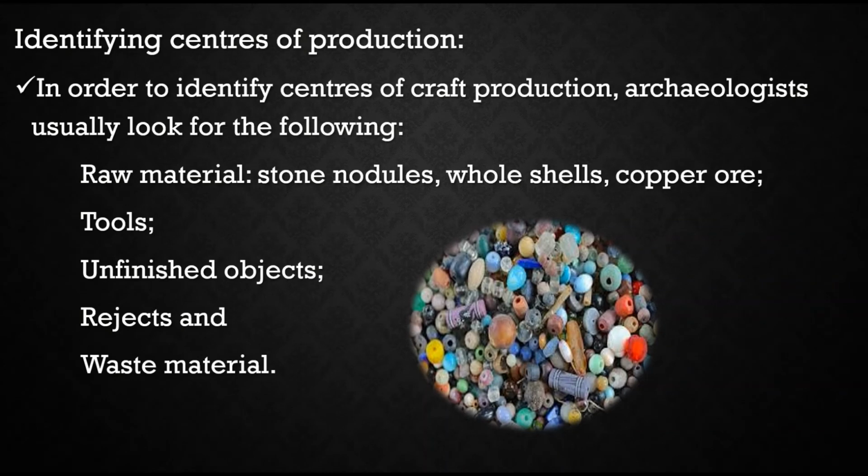And identifying centers of production. There is a question in your mind, I know, how they used to identify these centers. Archaeologists especially focus on various things. These are the things I listed here. First thing, raw materials. They find where these raw materials are available. Second thing, whether there is any availability of tools. If so, what kind of tools are those? Third thing, whether unfinished objects are there. What kind of objects are those? What type of material is there in it? And rejected waste material. This is one of the important things.